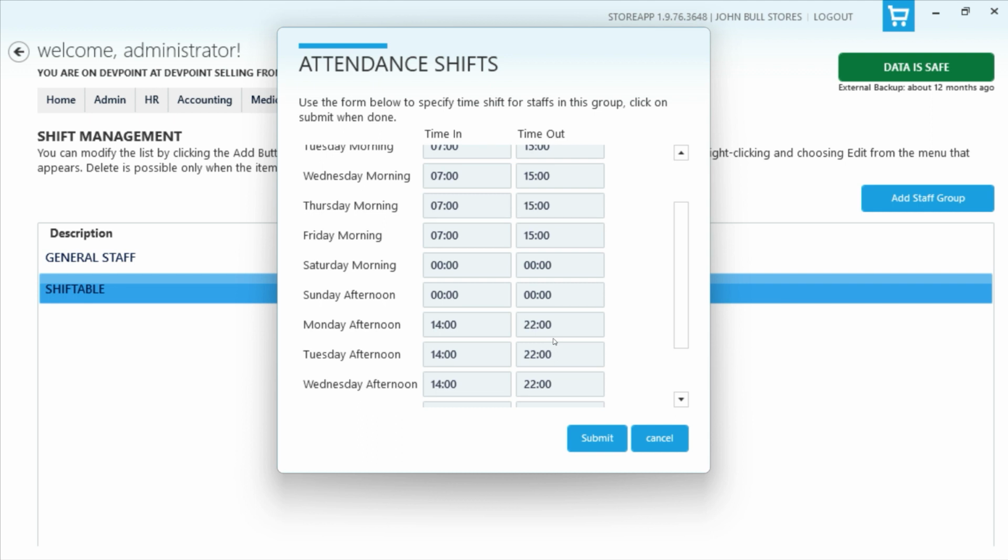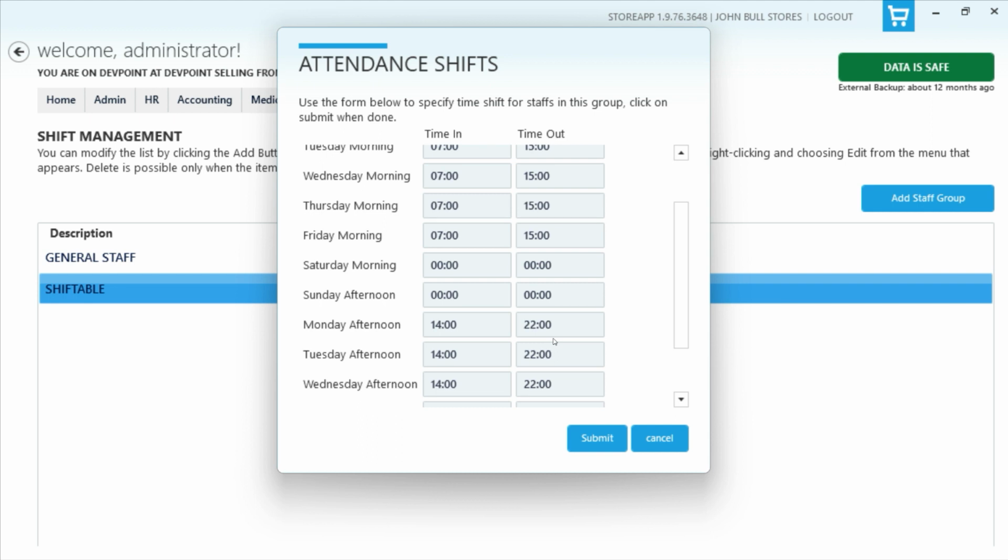So that is how the automatic shift assignment works in the system. The system sees when you clock in and adjusts accordingly. So your staff can come in flexibly, and you don't have to go into the system and set up the shifts for your staff every month.